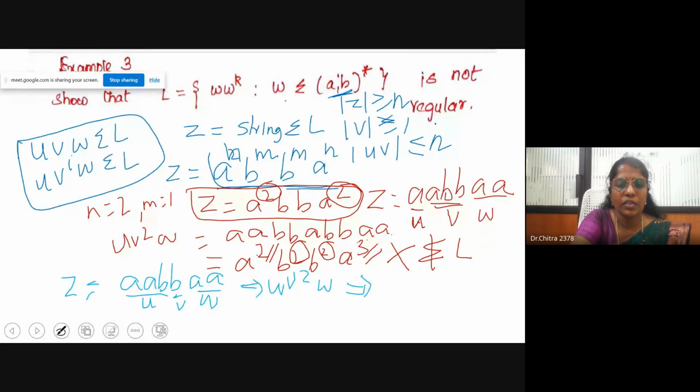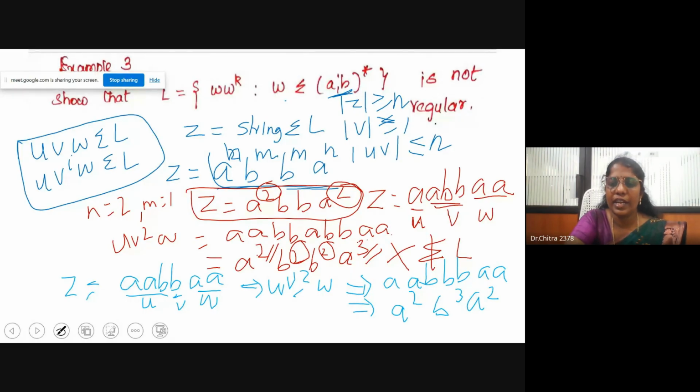The resultant string is a square, b power 3, a square. Whenever you see this resultant string, the power of b is not equal. Hence, this does not belong to the language L. So W W power R is also not a regular language.